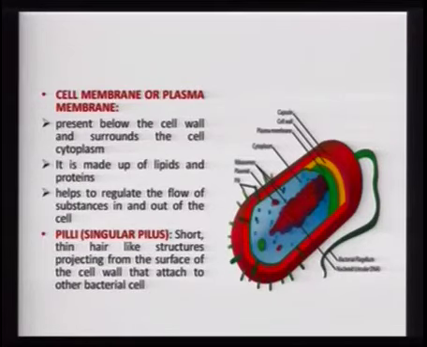Also, in this particular slide, you can see that there are small thread-like structures which are known as pili or pilus. Now, these are proteinaceous in nature, and they help in attachment of one bacteria to the other bacteria. So, pili are thread-like structures which are very similar to the flagella, yet they are different from the flagella because the thickness of this is very less as compared to the flagella.